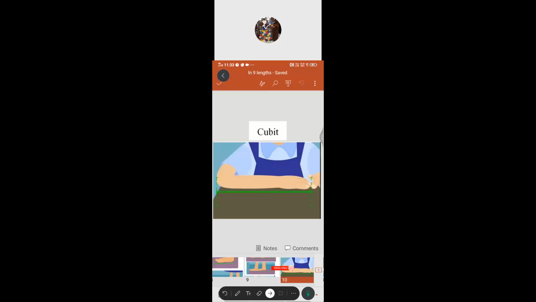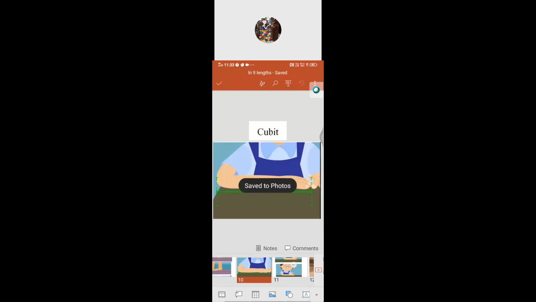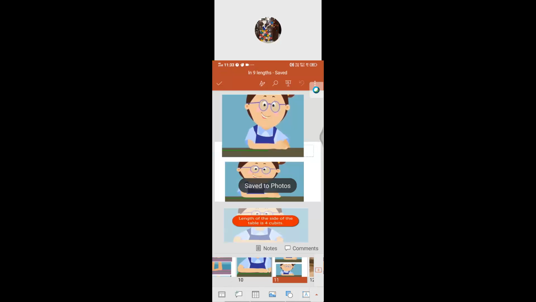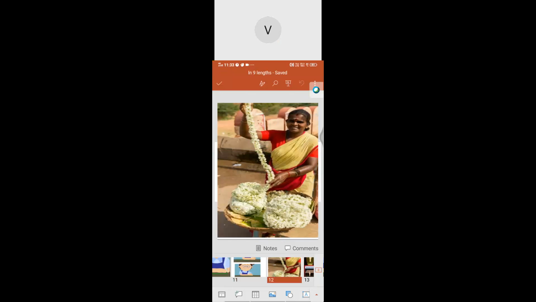Can anyone try to say where we can see a cubit measurement in daily life? Suppose you want to measure the string... very good, flower string, very good. This method is popular in current time. That is a string of flowers. A flower seller, that woman selling the flowers with her cubit measurement.